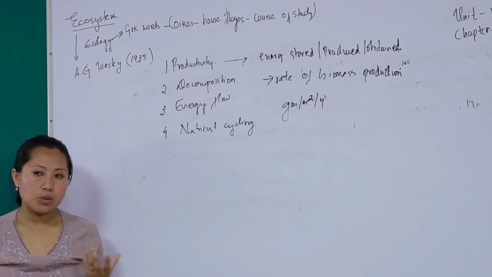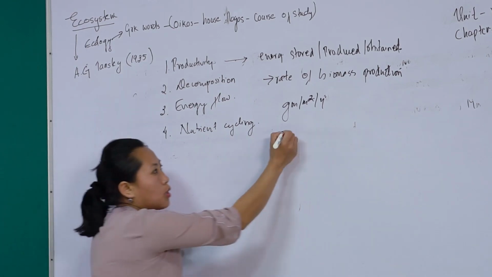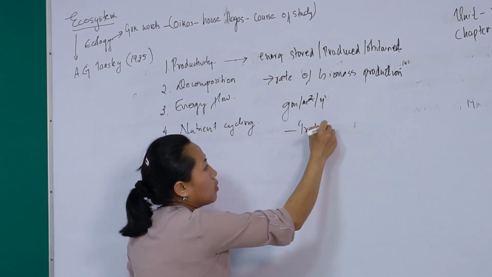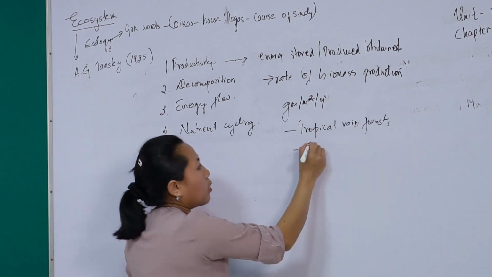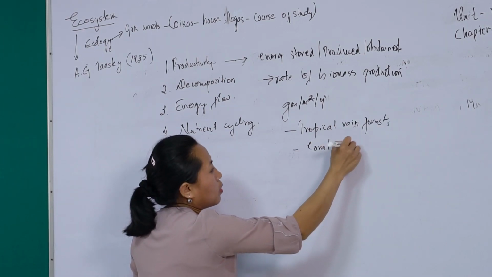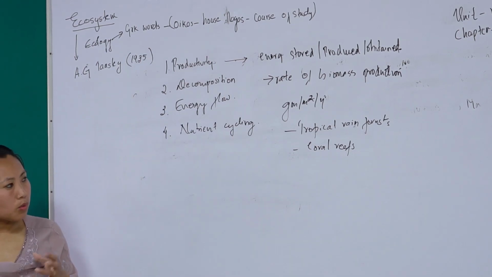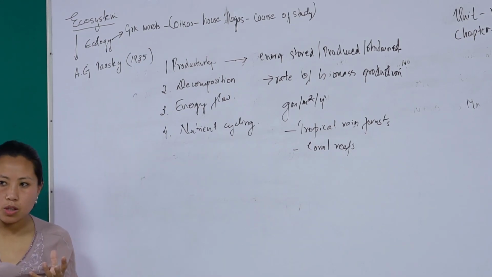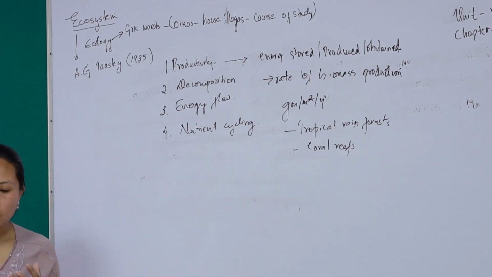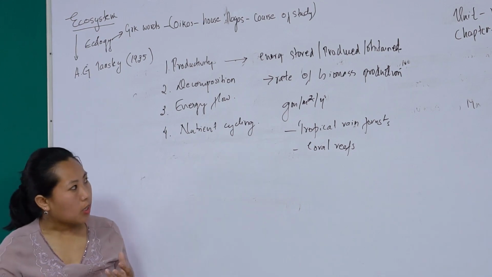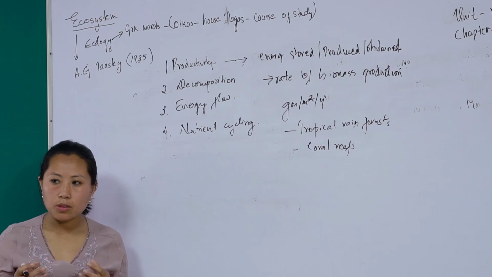So when we compare the productivity of different ecosystems, it is found that the tropical rainforest and the coral reefs have the maximum productivity. Tropical rainforest, which lies in the equatorial region, where there is sufficient, heavy rainfall, and the temperature is warm and moist, and the coral reefs, these ecosystems are said to have the maximum productivity in the biosphere.